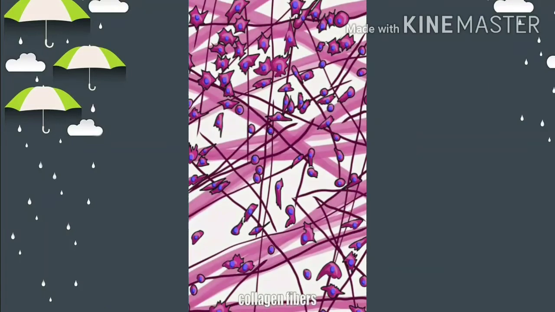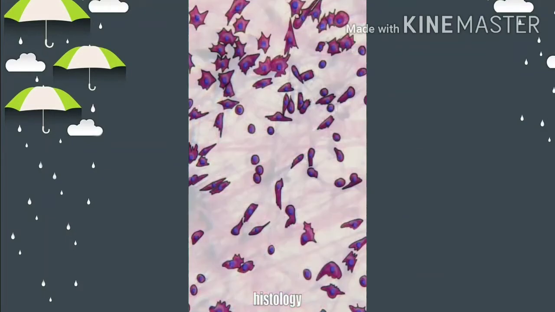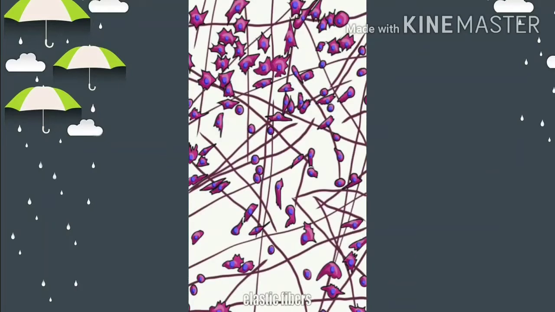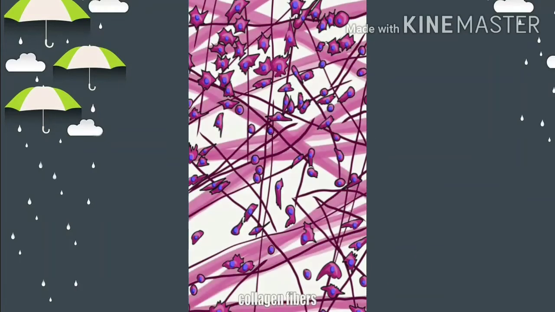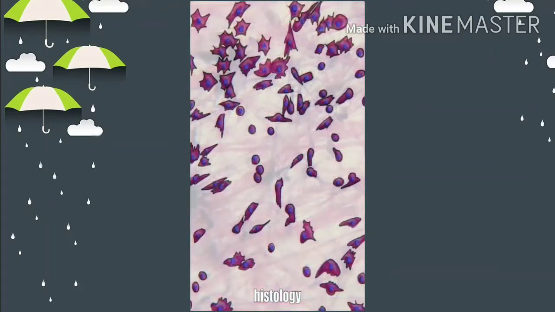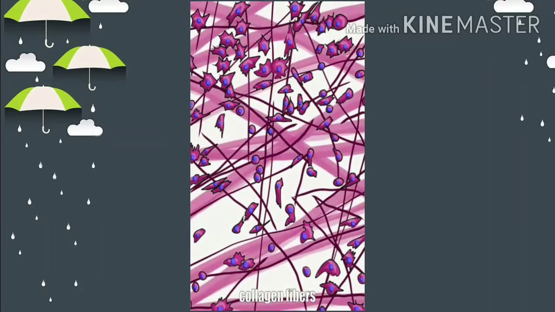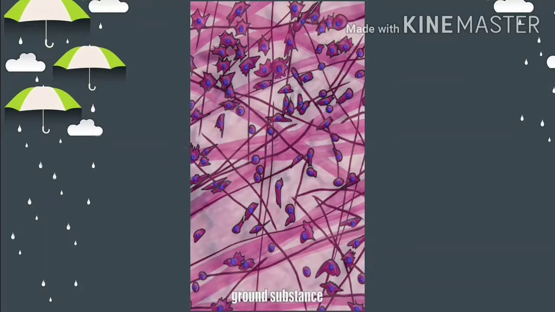This tissue is present under the skin, in between and around muscles, bone marrow, nerves and blood vessels. It fills the space between different tissues and organs. Hence, it is also called as packing tissue.